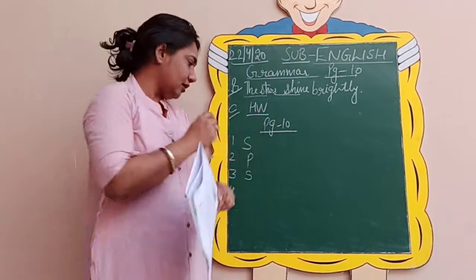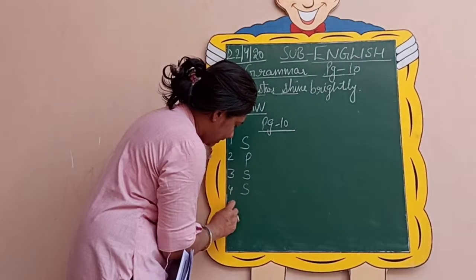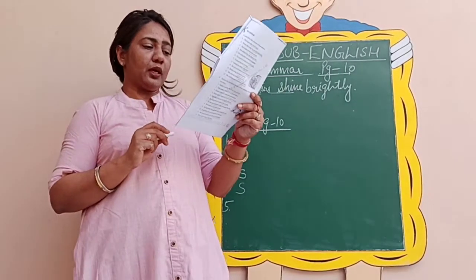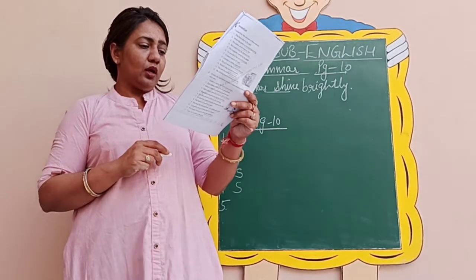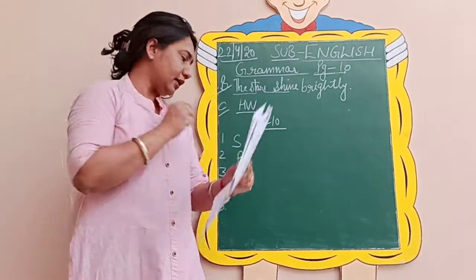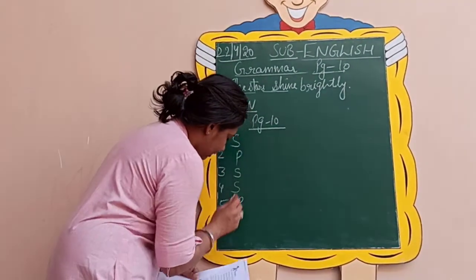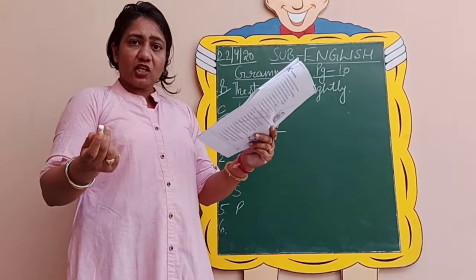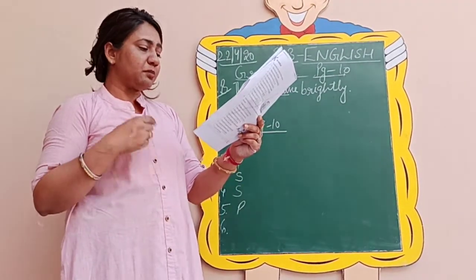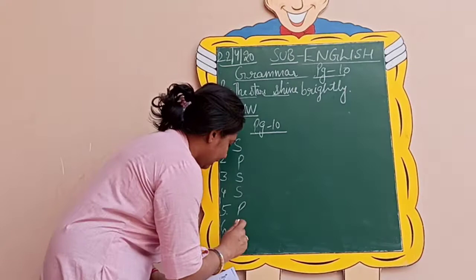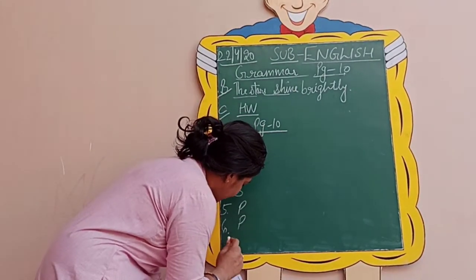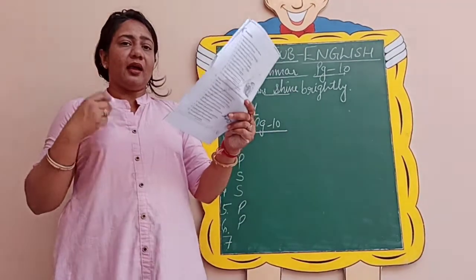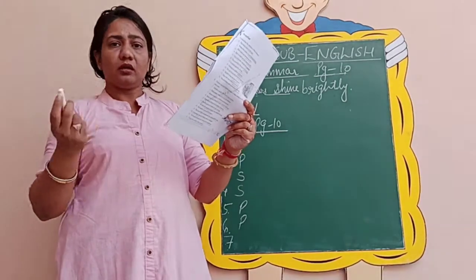Again it is a sentence. I hope the concept is clear now. So you can do it yourselves also. Cloudy day. Simple, it is a phrase. Then at the station, it is a prepositional phrase beginning with the preposition at. We will be doing that later on. What is a prepositional phrase? What is an adjective phrase? We all will be doing it.